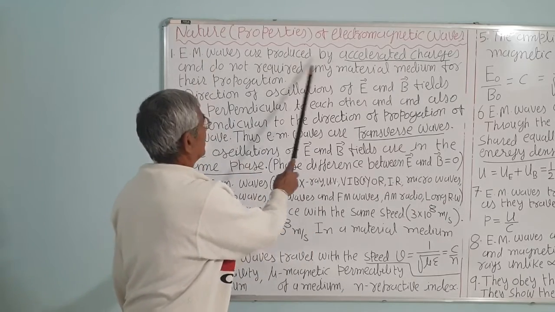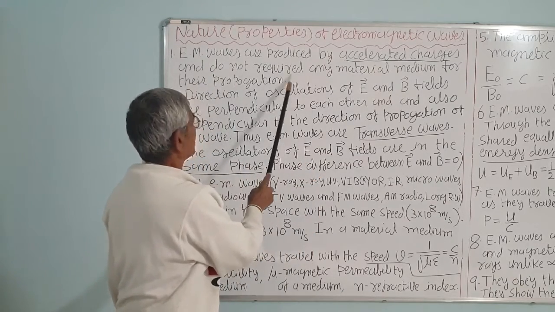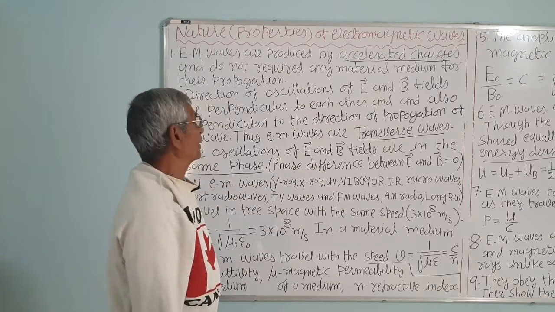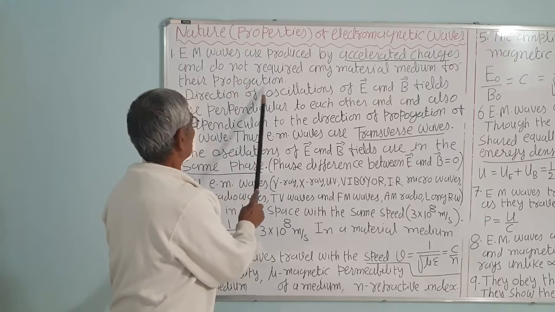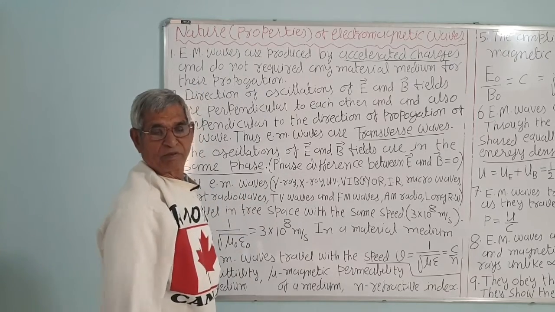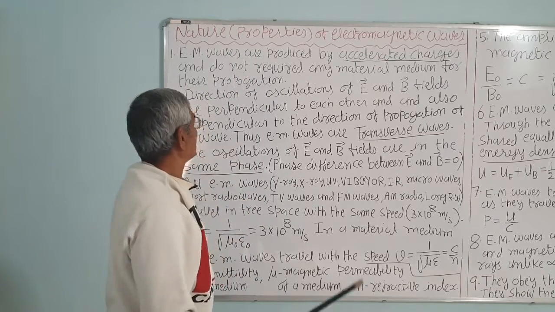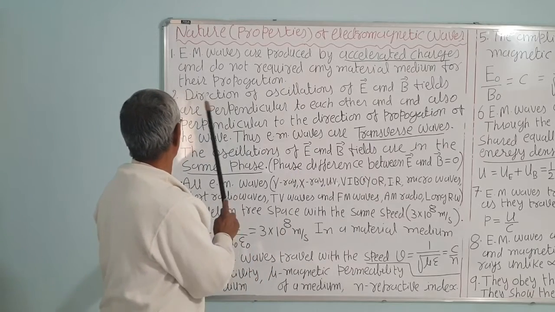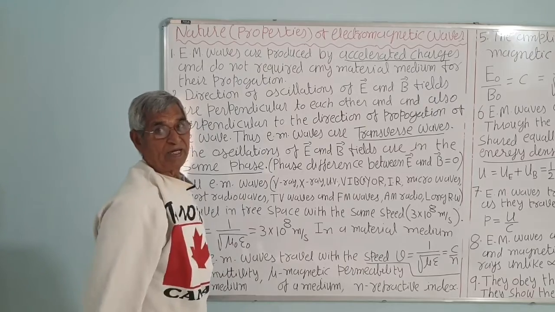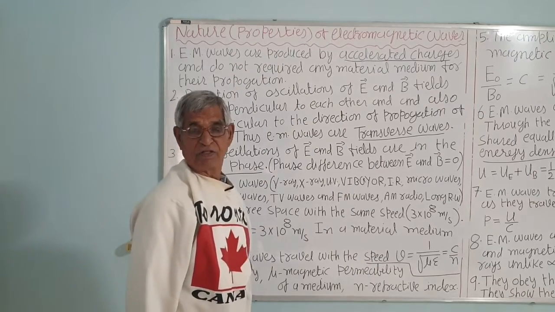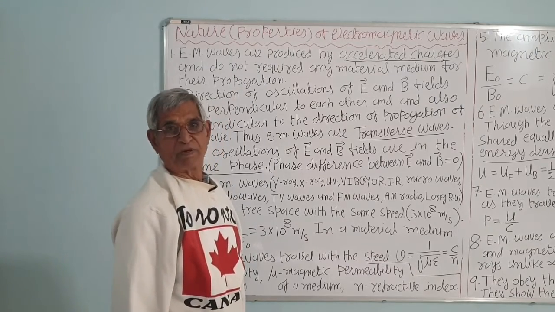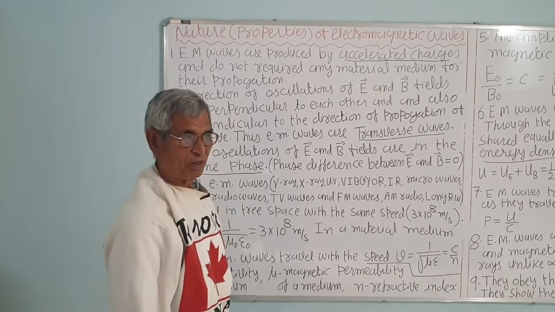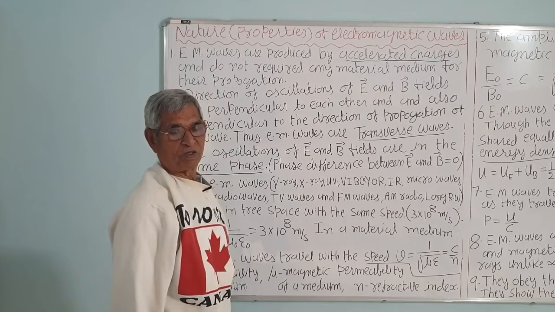Correct? So accelerated charges produce them, and they do not require any material medium, that is, they can travel through vacuum for their propagation, as in the case of light waves. Light waves are electromagnetic waves, they do not need any material medium for their propagation. But mechanical waves or elastic waves need a material medium. For example, sound waves or water waves move through a medium.